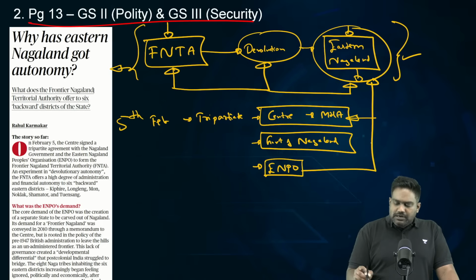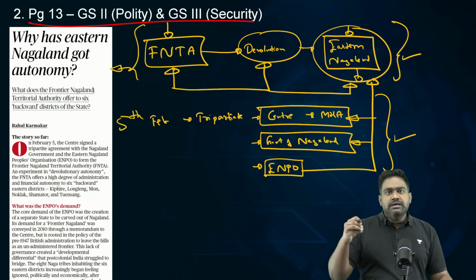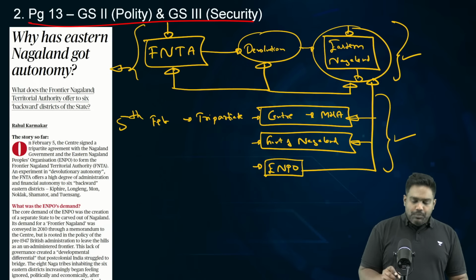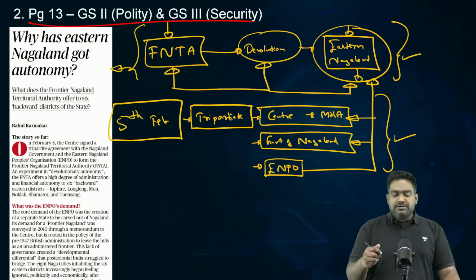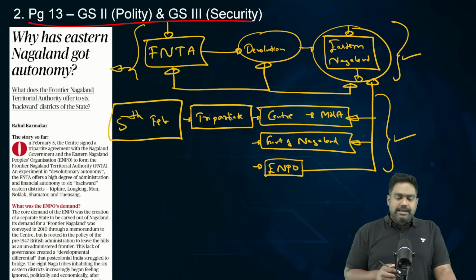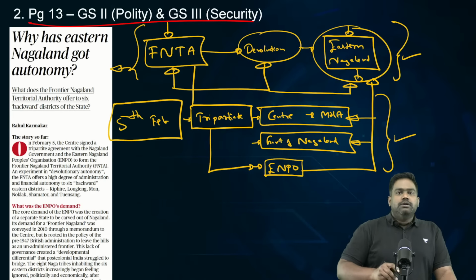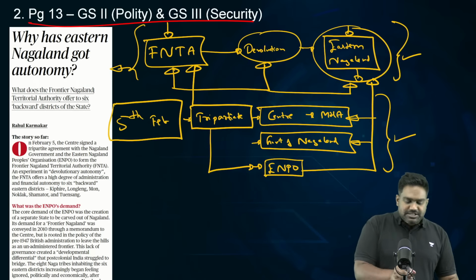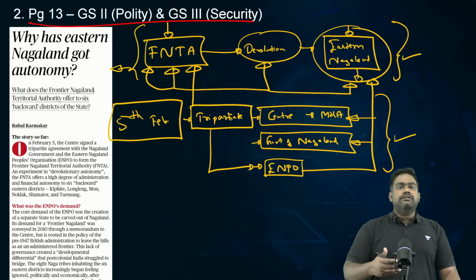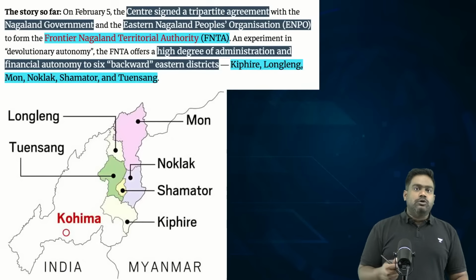So, this tripartite agreement involving three stakeholders, the central government, that is the Home Ministry, the state government of Nagaland, and ENPO, which is a civil society group representing the political demands and interests of the Naga tribes of Eastern Nagaland. So, this agreement has provided for the creation of a dedicated regional authority, a governance authority essentially, with its own set of delegated powers and limited autonomy on the ground. So this establishes the FNTA, the Frontier Nagaland Territorial Authority.